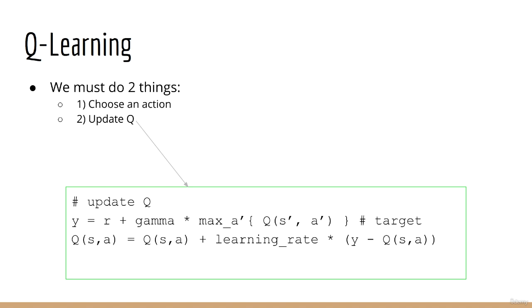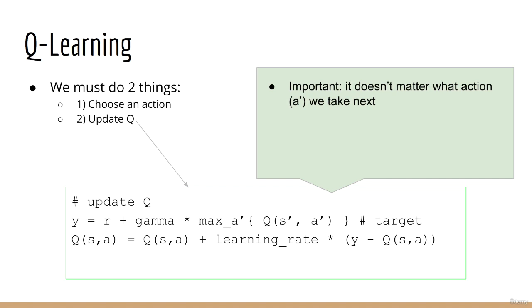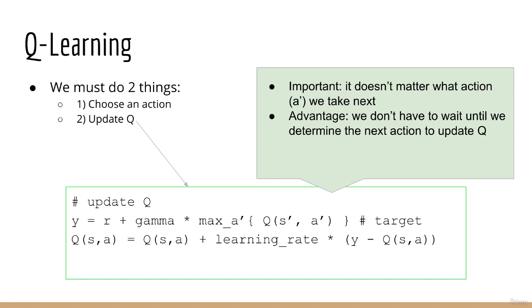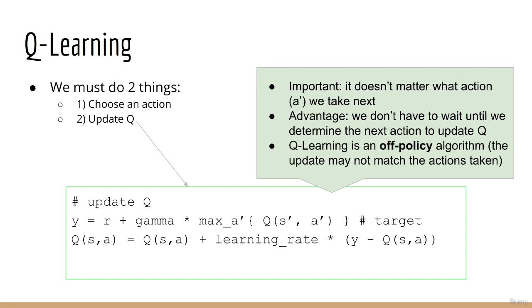When we update Q, we do something very subtle but important. That is, when we calculate the target, we ignore whatever action we are going to take next. Instead, we assume that we will take the greedy action and take the max over Q given the state S prime. This has two advantages. First, it means that in order to update Q, we don't have to wait until we obtain the next action A prime in the next iteration of the loop. Second, it makes Q-learning what is called an off-policy algorithm. This means that I can freely explore, but my algorithm will update the Q table as if I had acted greedily.